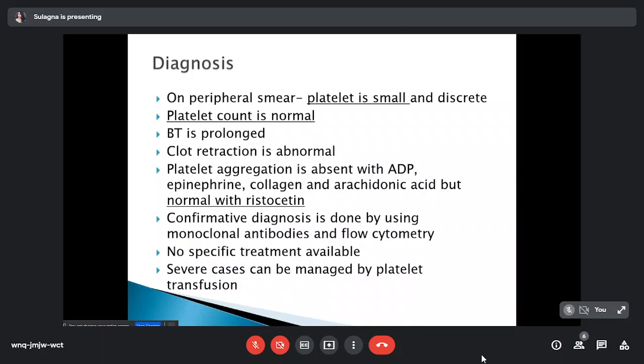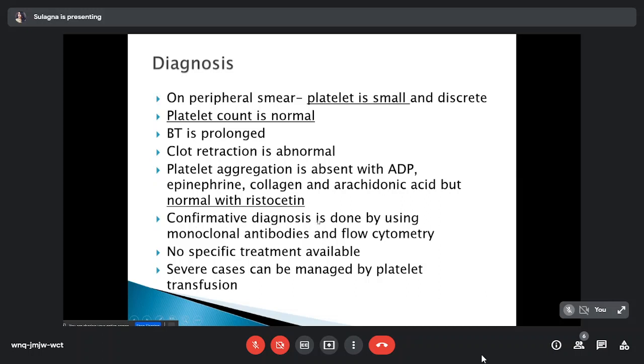So what we can see on peripheral smear: the platelets are small and decreased. You cannot see any clumps as there is a deficit in platelet aggregation. So platelets will be small and discrete. Platelet count is normal, PT is prolonged, clot retraction is abnormal, platelet aggregation is absent with ADP, epinephrine, collagen and arachidonic acid but normal with ristocetin. So these findings are exactly opposite to the findings we see in Von Willebrand disease, where platelet aggregation is normal with ADP, epinephrine and collagen but deficient with ristocetin.